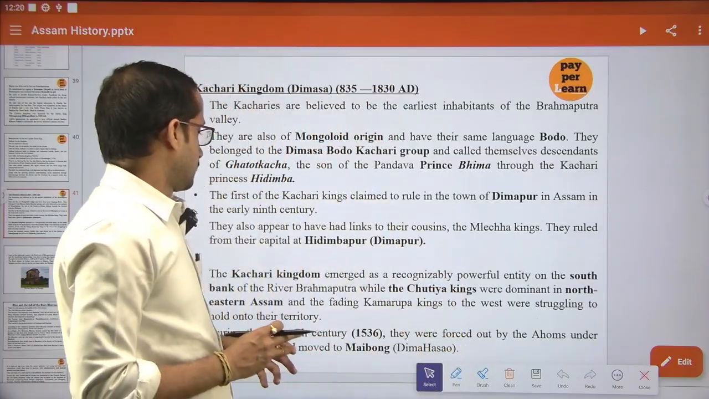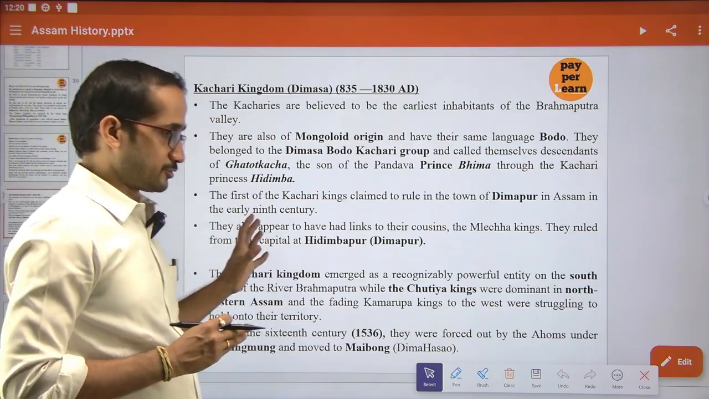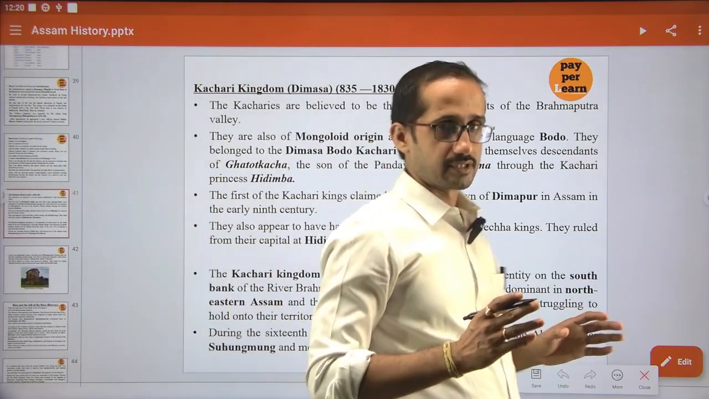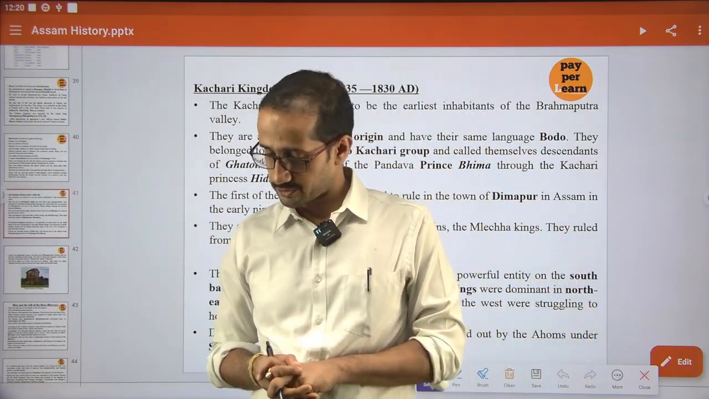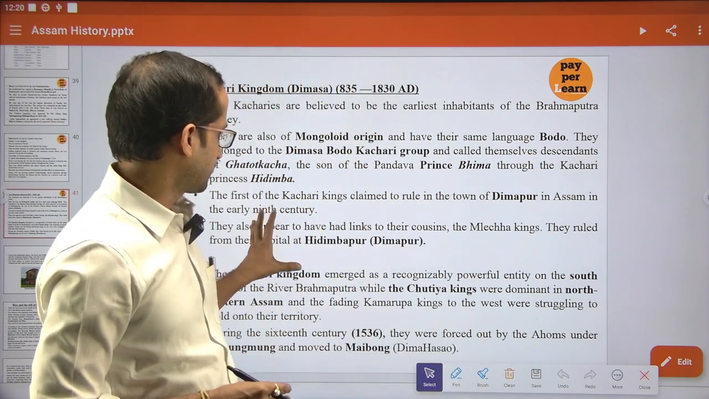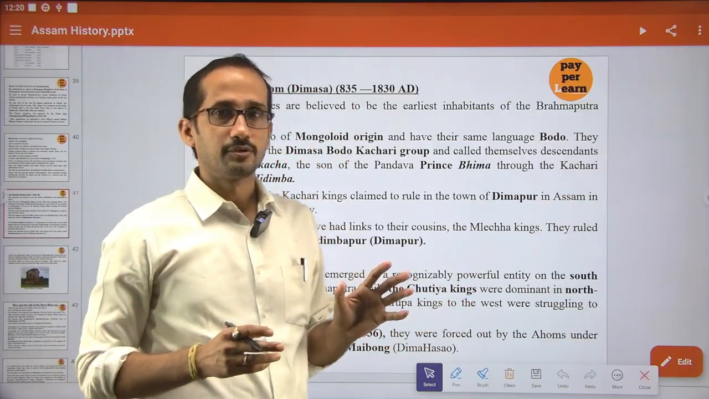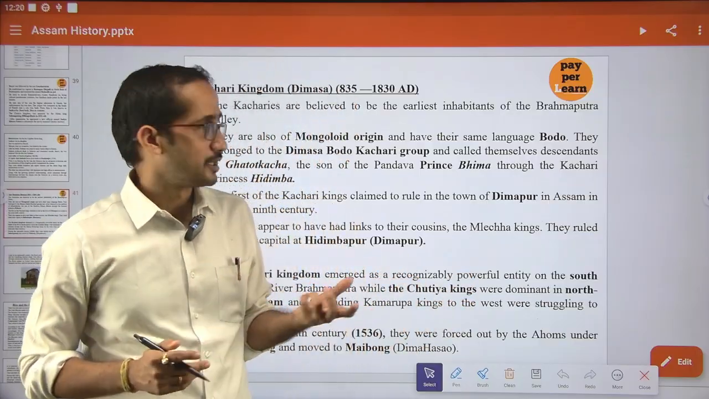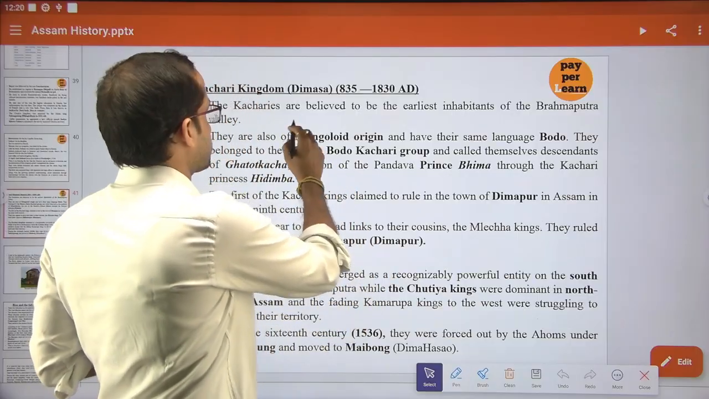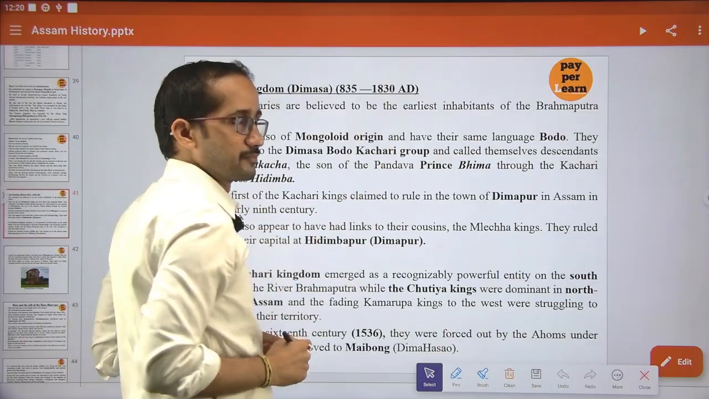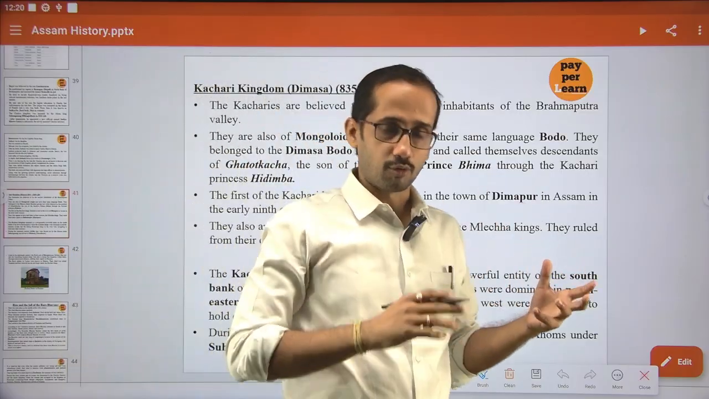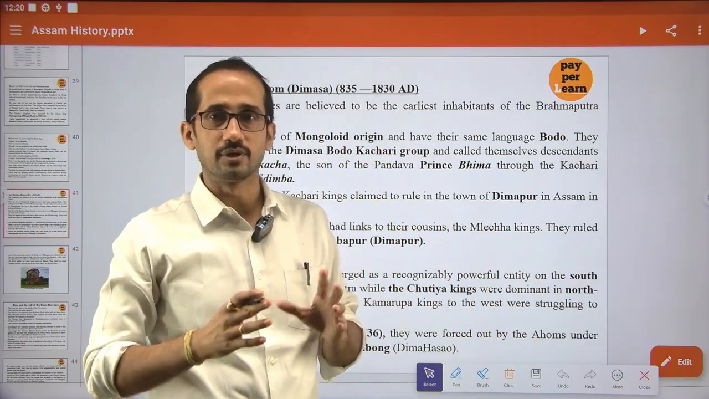So after the Sutiyas, we will discuss another dynasty, that is the Kosaris. Quickly, because there are small things there; in detail, the most important is the Ahoms. The Kosaris ruled from 835 to 1830 AD. Like the Sutiyas, the Kosaris were also ultimately annexed into the Ahom kingdom.